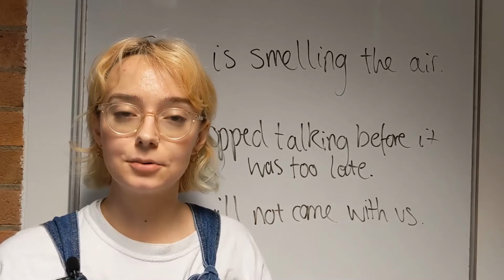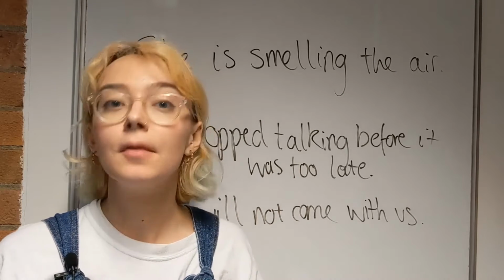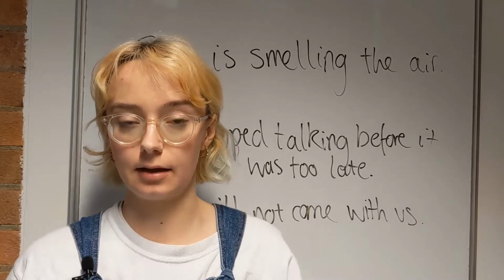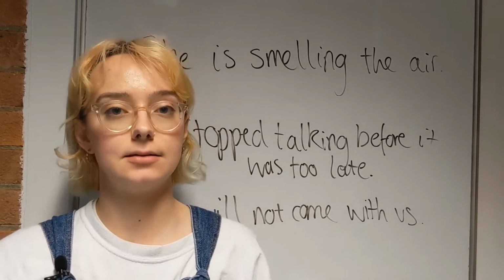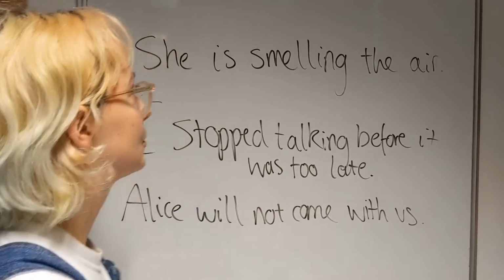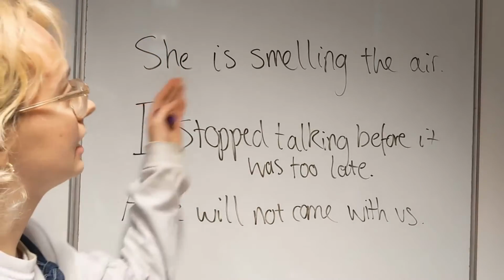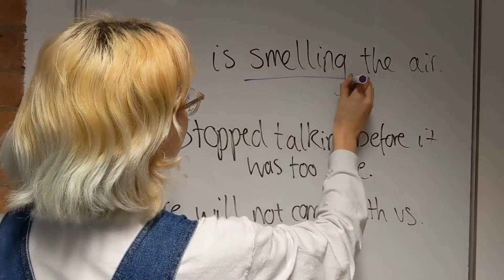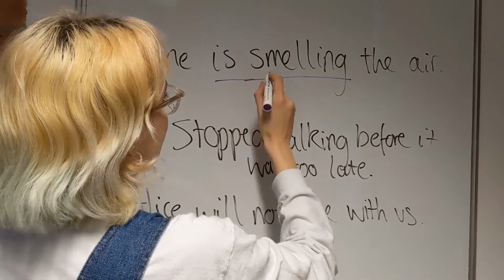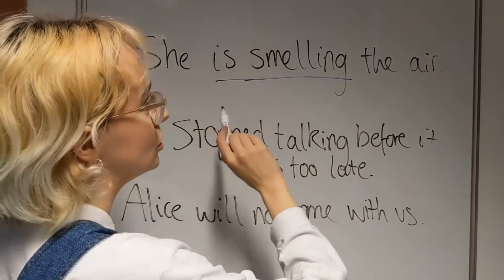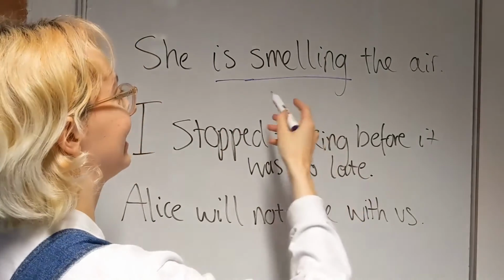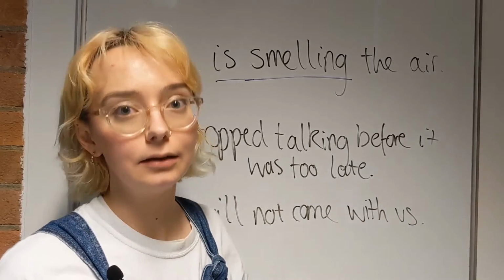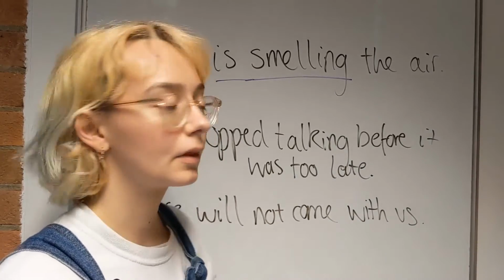Hi, this video is going to be on tenses. So we can discover the tense of a piece of writing often by looking at the verbs. So this first sentence, she is smelling the air. We have the verb smelling and is, and these help to tell us that it's in the present tense. So she is currently smelling the air.